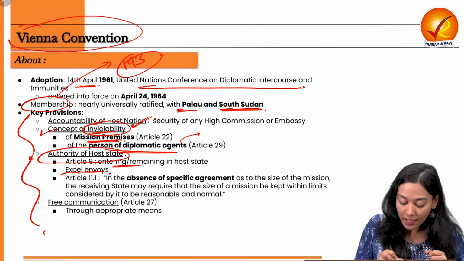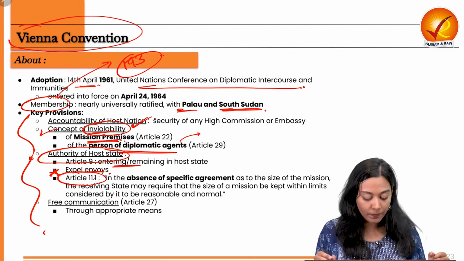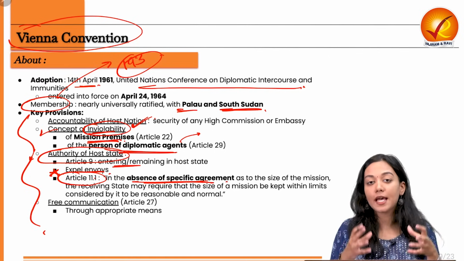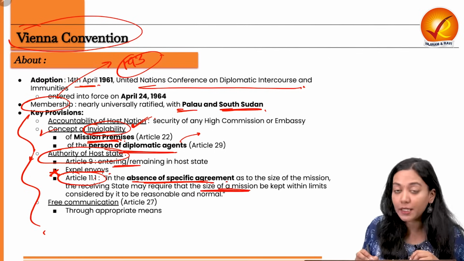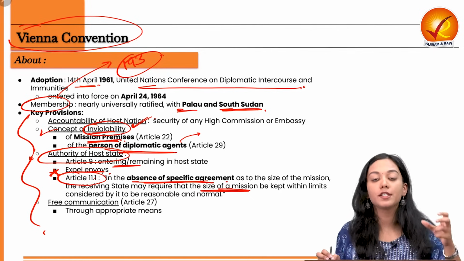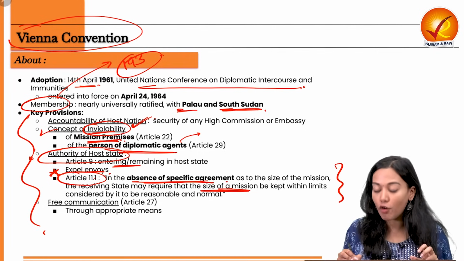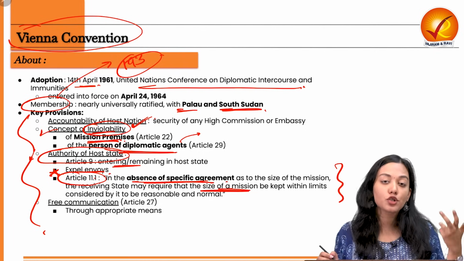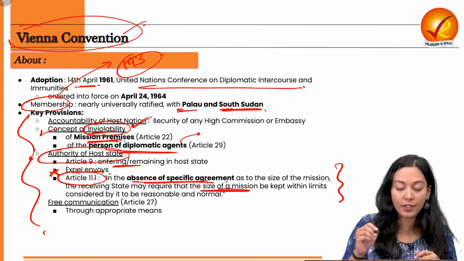And under Article 11.1, which is very important from this article point of view, in the absence of specific agreements with regards to the size of the mission, they have the right to manage or regulate the permissible limits of the diplomats that should be working in their country. So therefore, this action of India to call for the withdrawal of Canadian diplomats is not violating the Vienna Convention.